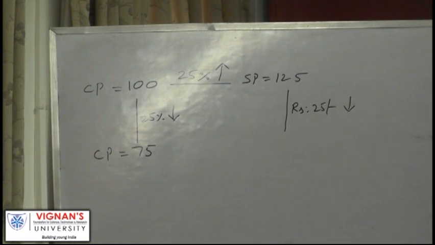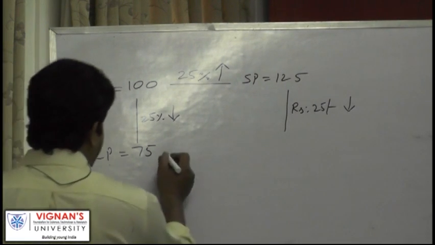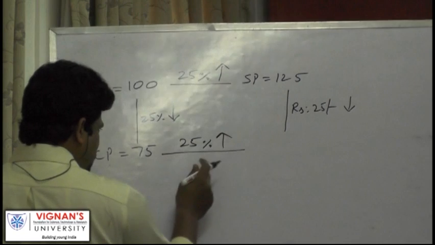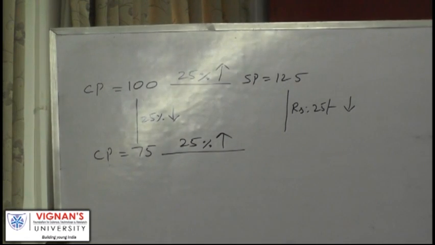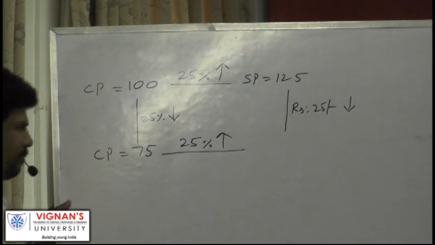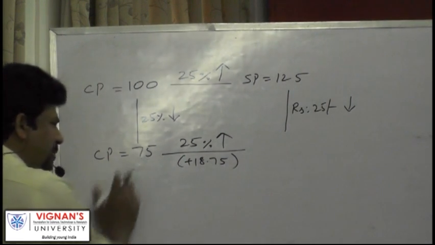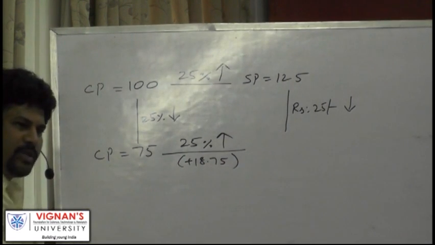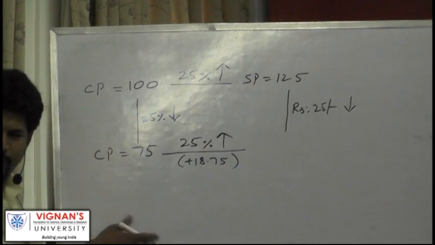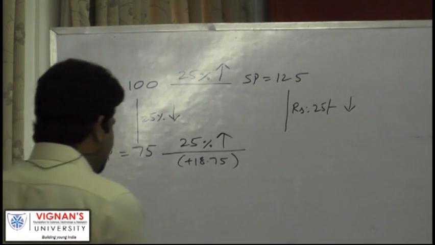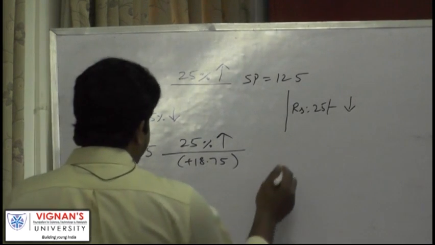So what he says is still gaining 25%. Am I right? He is still gaining 25%. So 25% of 75 is 18.75, because 20% is 15, 5% is 3.75. 15 plus 3.75, 18.75. 75 plus 18.75 is how much? 90.